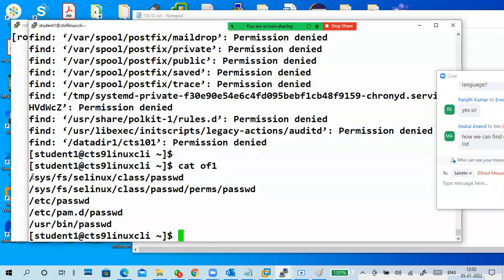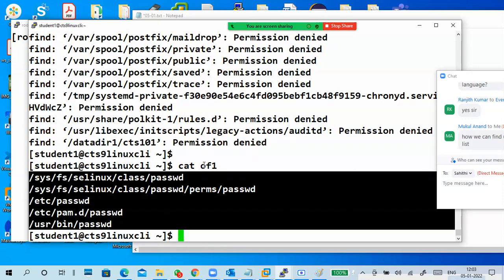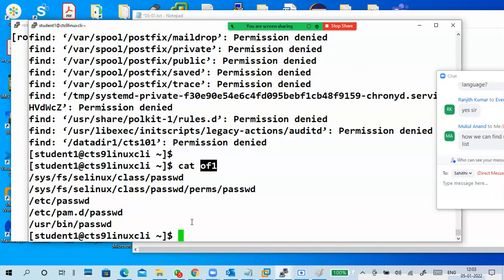See, this is the output. Output went to the file, error displays on the screen. So this is output redirection only. Same, no changes.